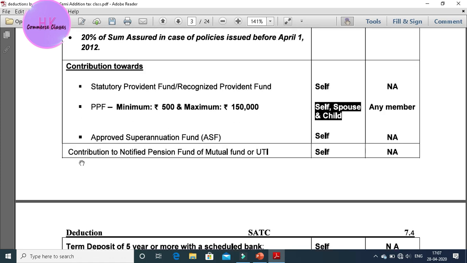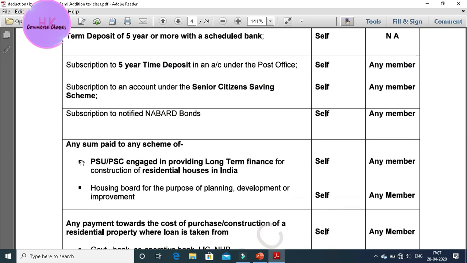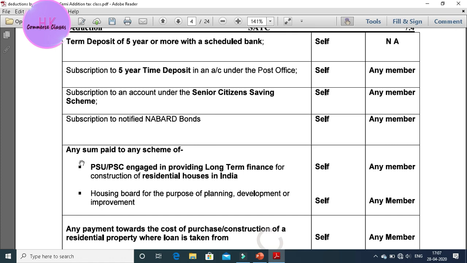Contribution towards SPF, RPF: self, NA, not applicable, and the maximum is 1,50,000 and the minimum is only rupees 500. The contribution to a notified pension fund of mutual fund: self, NA. Further is term deposit of 5 years or more with a scheduled bank: self, not applicable.